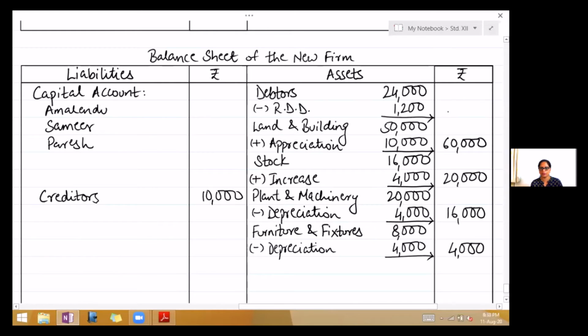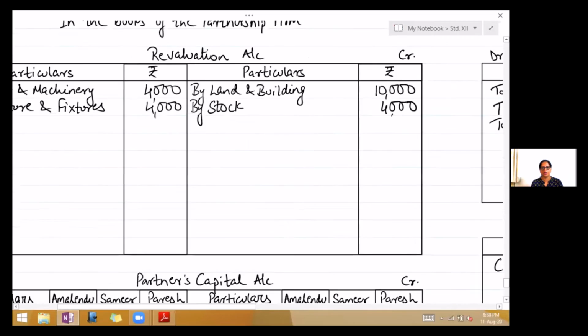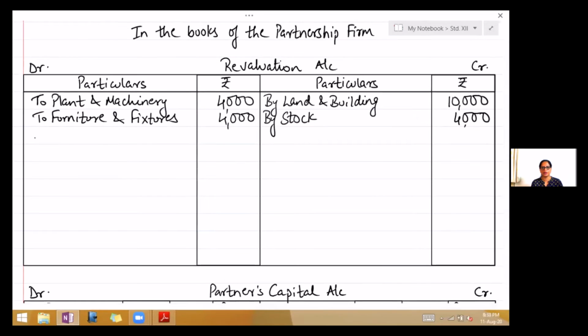Deduct, take the amount to the outer column, that's 22,800. The second effect of RDD, that means your debtors have decreased, so it will come on the debit side of revaluation account. Write to RDD 1,200.